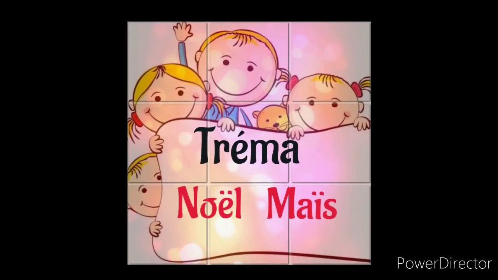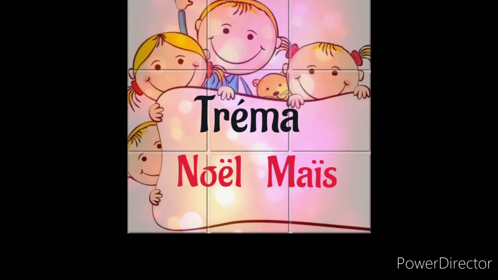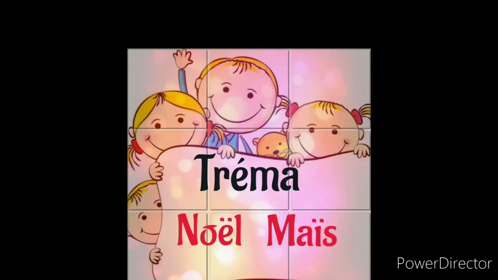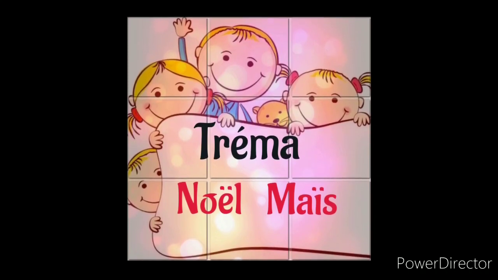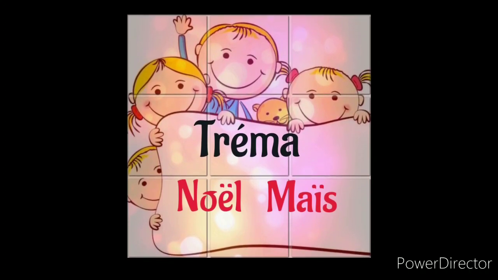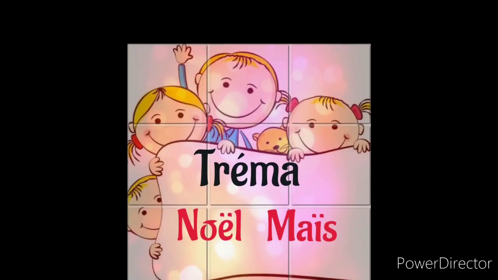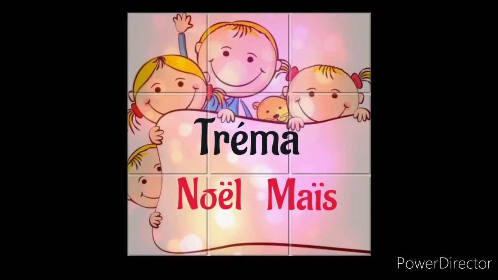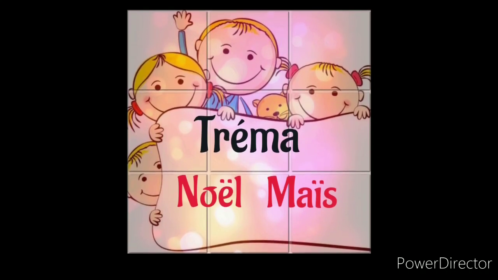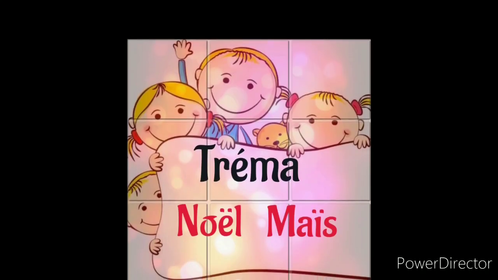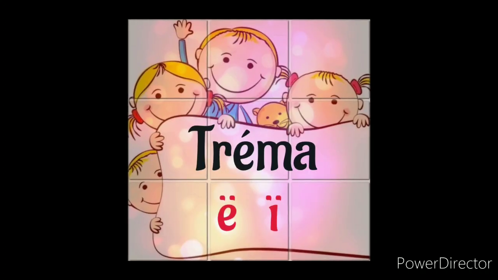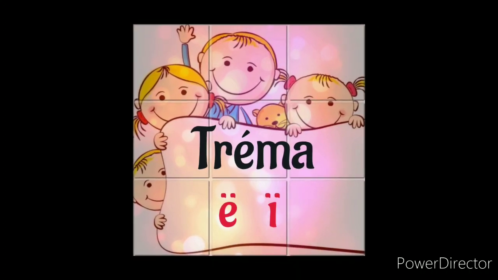Next one, tréma. Tréma is used for three alphabets A, E, U. Whenever tréma comes above the letter A, E, U, we should sound those vowels separately. Because we have different pronunciations for certain vowels, there are many sounds in French which are a combination of two vowels together. When we want to separate the vowels and pronounce them, this tréma will be above the vowel.